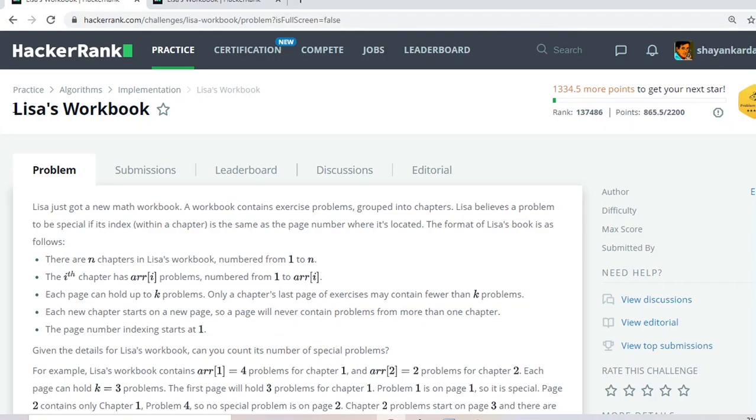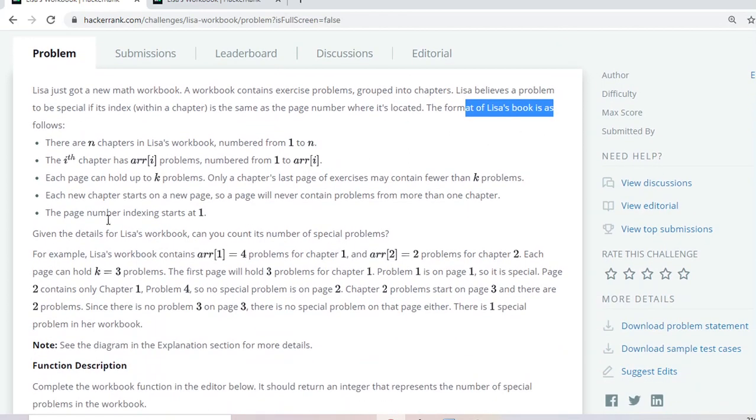Today, I am going to explain the problem and the solution of Lisa's Workbook from the Algorithms Practice section of HackerRank. Here, the problem statement is: Lisa believes a problem to be special if its index is the same as the page number where it is located. Now, the format of this workbook will be like that.